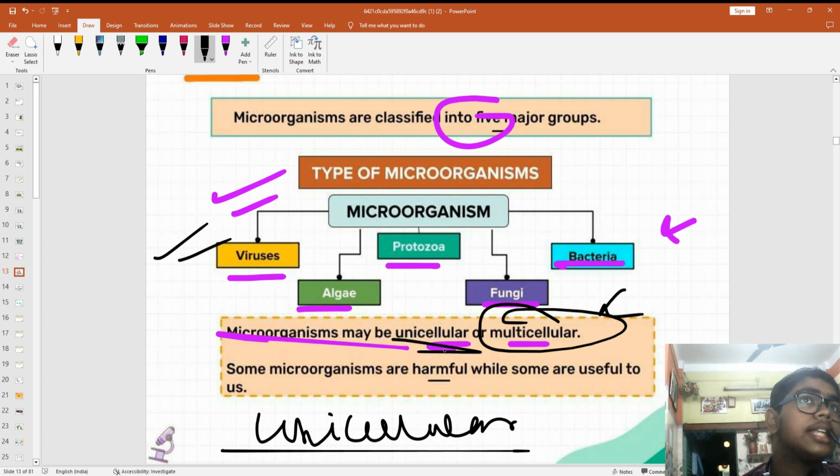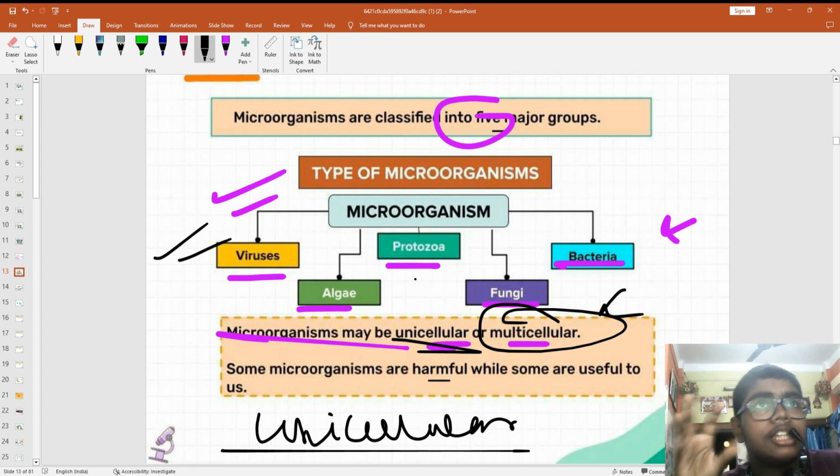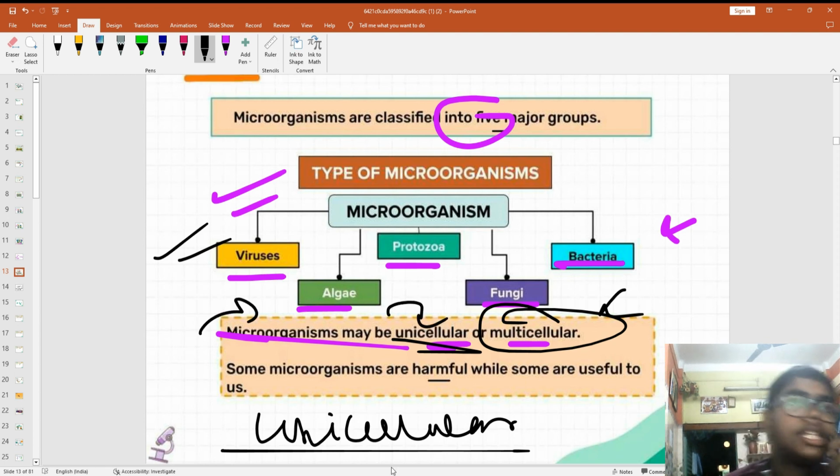ज्यादातर उनमें एक सेल रहता है, वन सेल. That's why we can't see them. Now if the organisms have more than one cell, then we can see them. Some organisms are not so small because they are multicellular. So they can actually be both unicellular and multicellular.